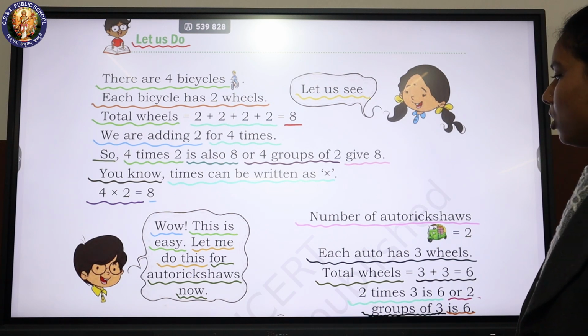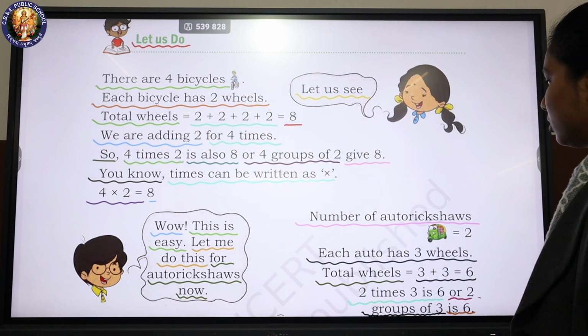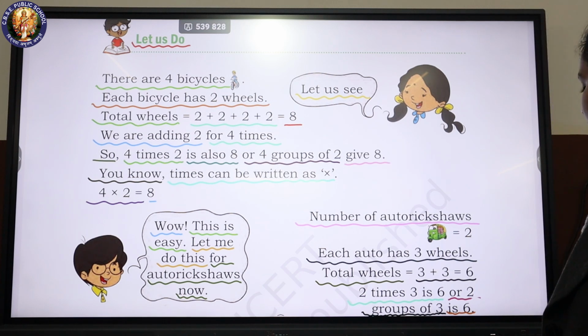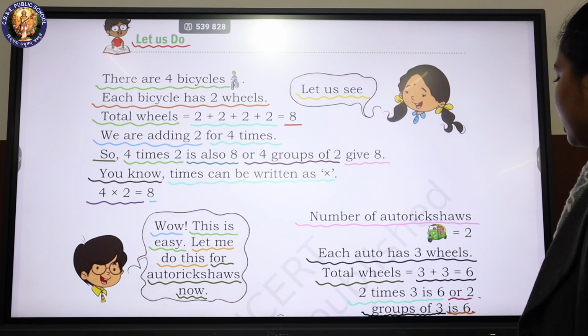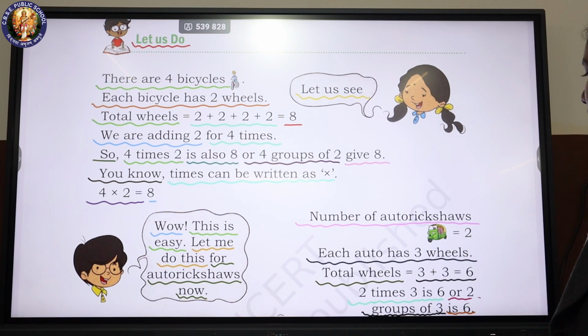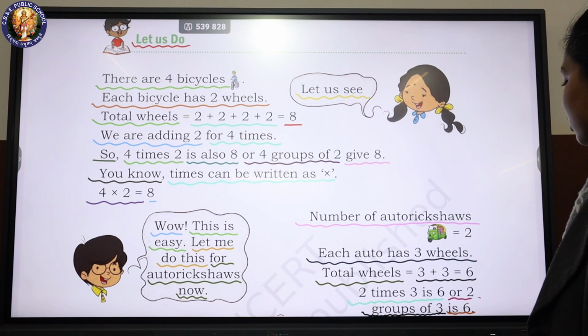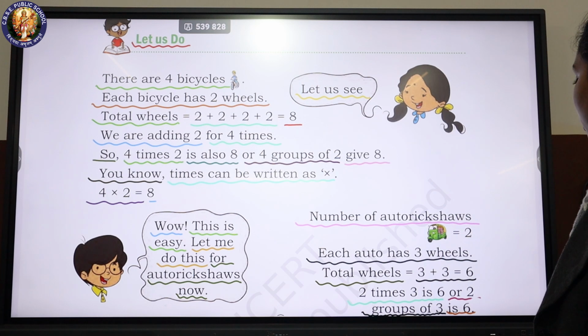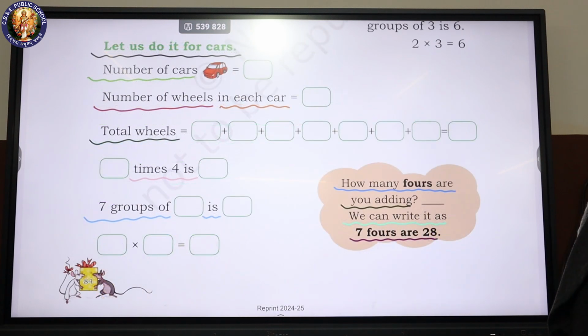For auto rickshaws now, number of auto rickshaws is equal to 2. Each auto has 3 wheels. Total wheels is equal to 3 plus 3, which is equal to 6. 2 times 3 is 6, or 2 groups of 3 is 6. 2 into 3 is equal to 6.